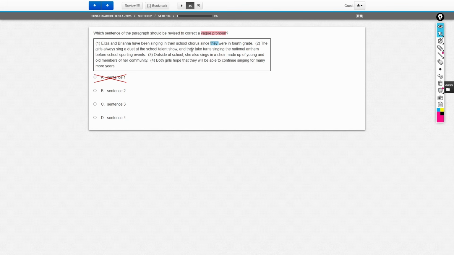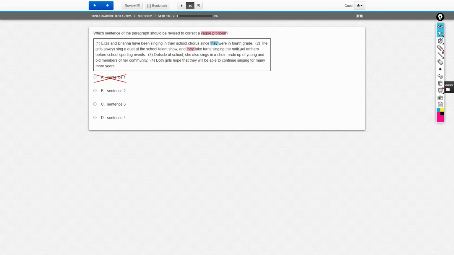So we have another they, okay? And then we also talk about the girls. So this is also fine, right? In the last sentence, we introduced two girls, Eliza and Brianna. So when we say the girls once more, we're actually talking about Eliza and Brianna, multiple girls, the girls, okay? This is good. As long as you introduce the name officially one sentence ago, you can use a pronoun to refer to it. That's the expiration date.